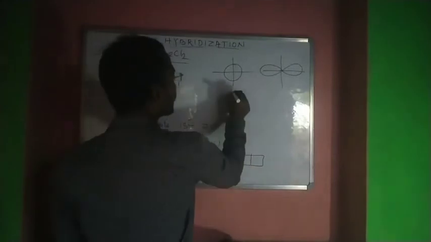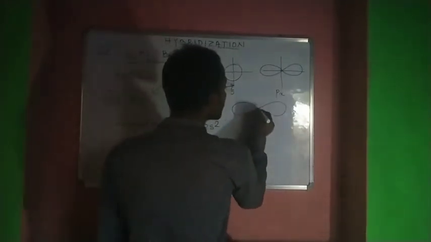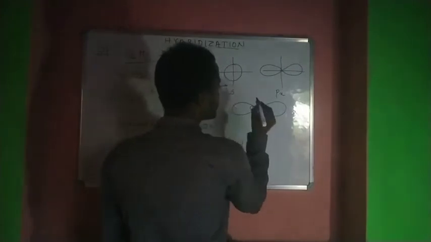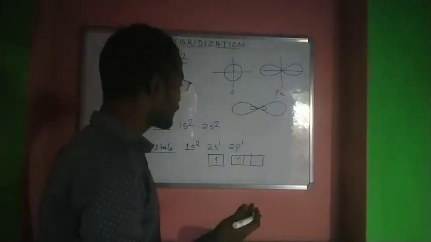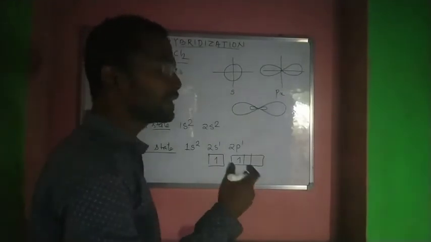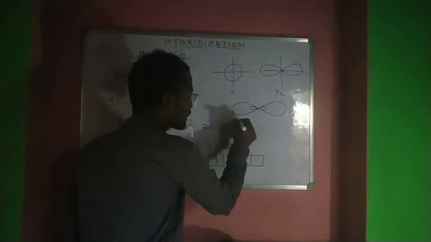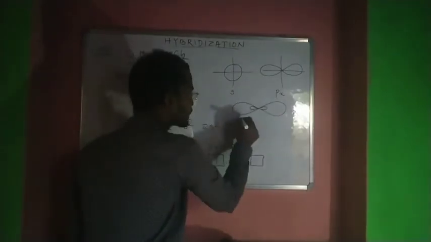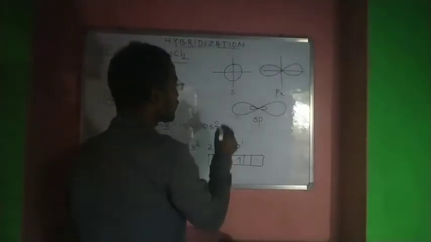Let's say our s orbital and px orbital combine to form a new hybrid orbital. This is the sp hybridized orbital.